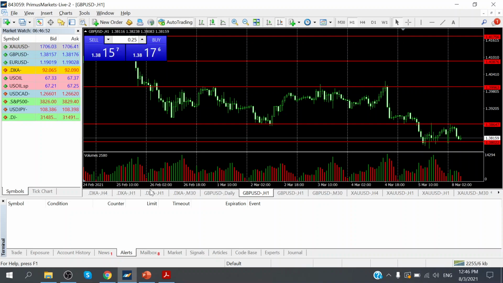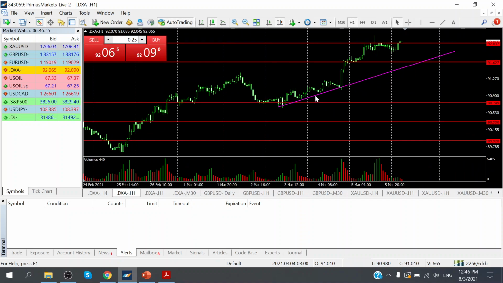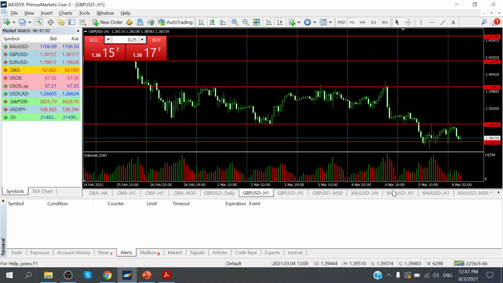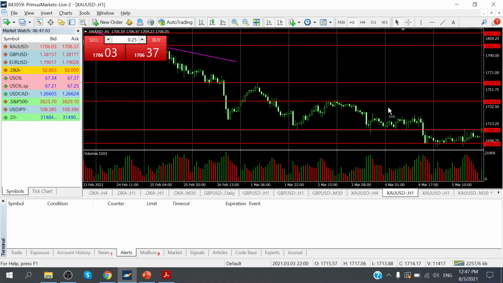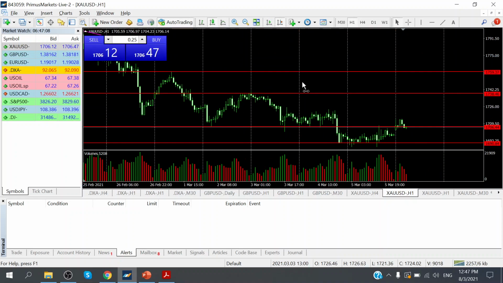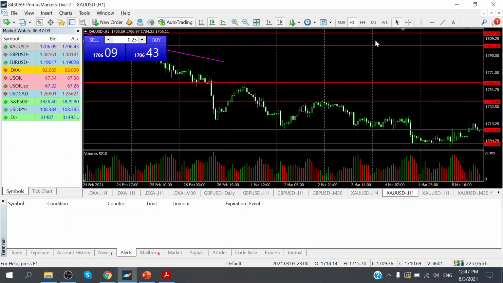Okay, so again, the main barometer, or main benchmark, would be the US dollar index, which was bullish last week, thus causing the UK pound to drop. And of course, gold prices also dropped last week, not only last week, for the last 3 consecutive weeks now, the gold prices have been dropping. Okay, so again, this is the 1st of March.